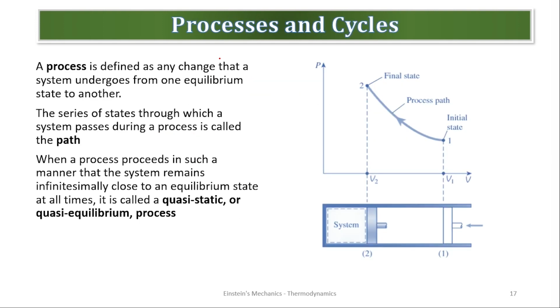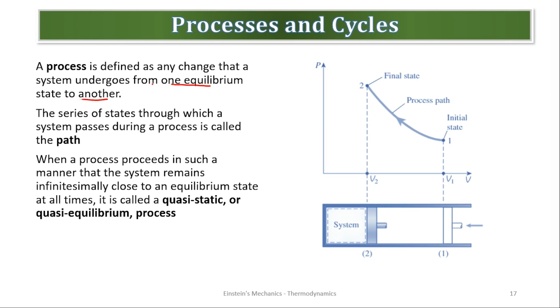Are we good? Now, let's talk about processes and cycles. These are all basics under thermodynamics. So, in actual sense, we have not yet started diving deep inside the course. We are just knowing the outlines, understanding terms and conditions. So, a process. In our study, a process is defined as any change that a system undergoes from one equilibrium state to another.